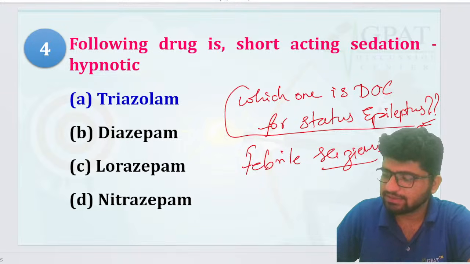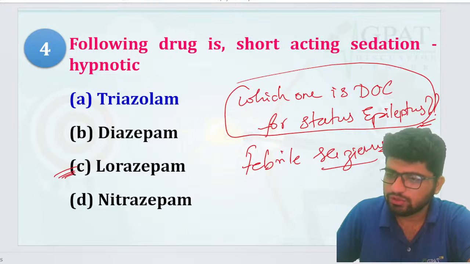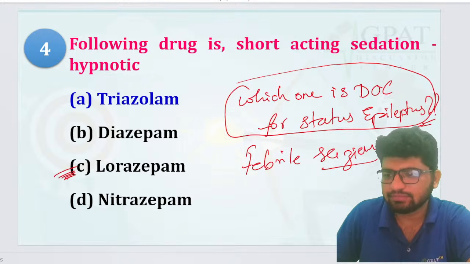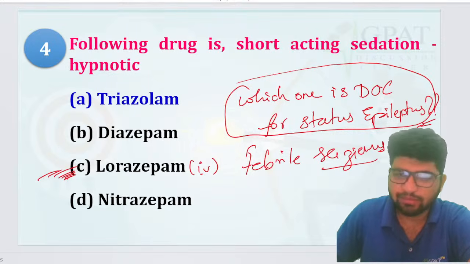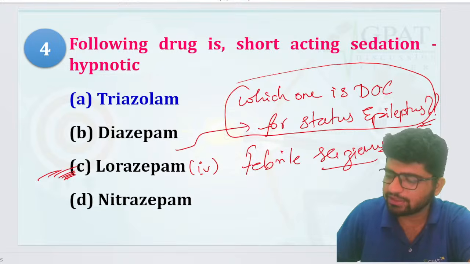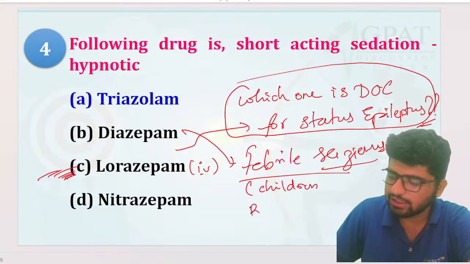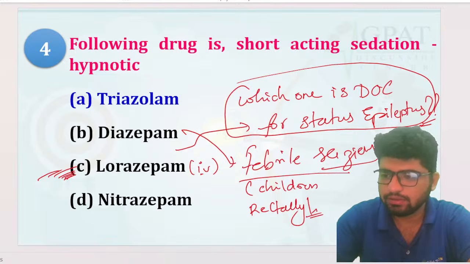In status epilepticus we will use lorazepam, not diazepam. That is through IV itself. Check your module, guys. Lorazepam is useful for status epilepticus. In febrile seizures, diazepam is being used, right? And that is being given to children rectally, if you remember.